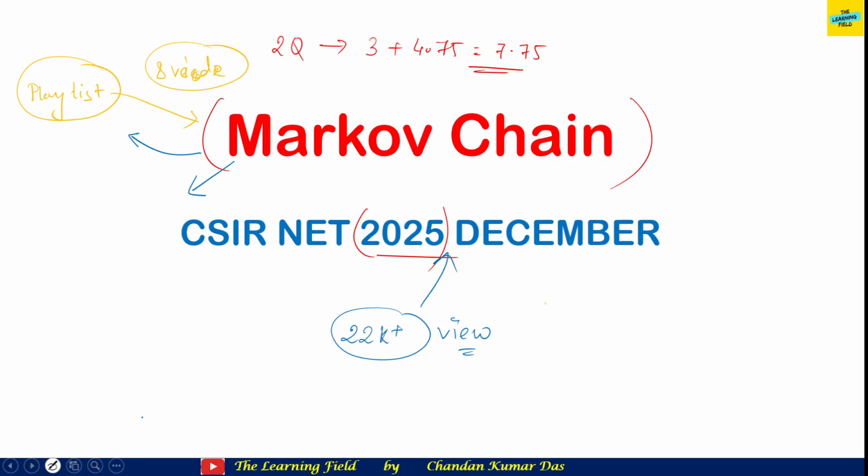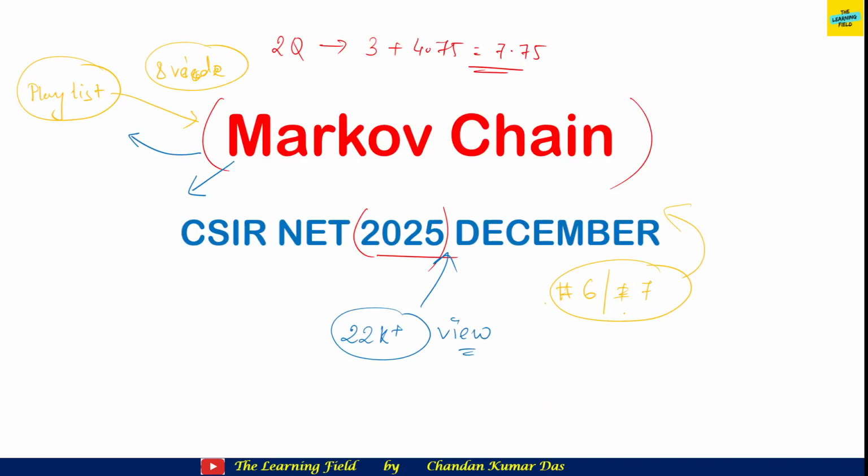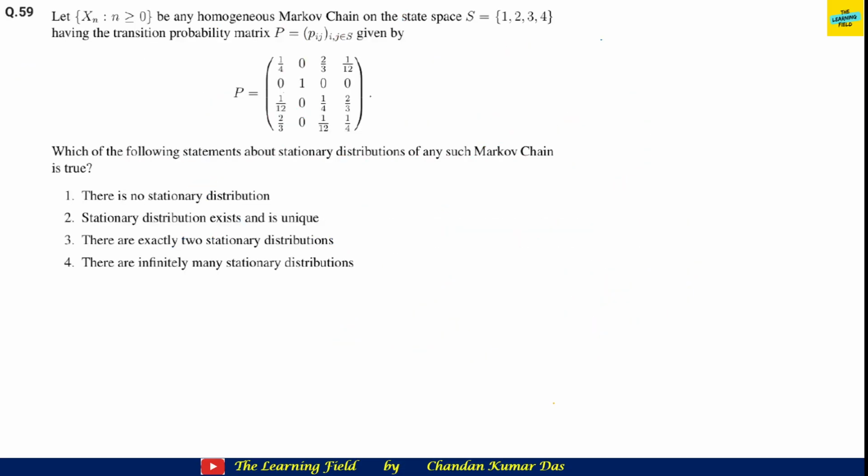For this lecture, I will refer to my playlist, lecture 6 and lecture 7. Those two are based on stationary distribution, because the two questions that have been asked in the CSIR NET paper are both based on stationary distribution. So you can definitely consider the sixth and seventh lectures of my series that are dedicated to the stationary distribution.